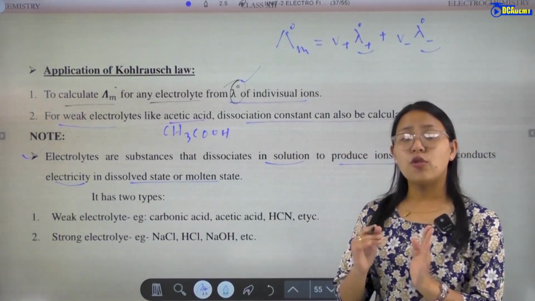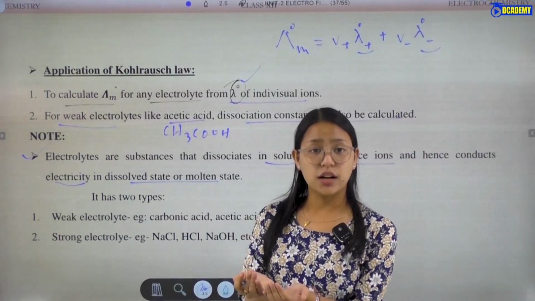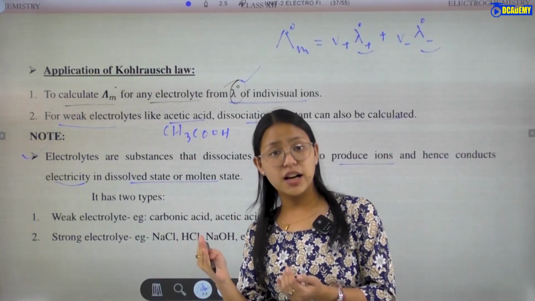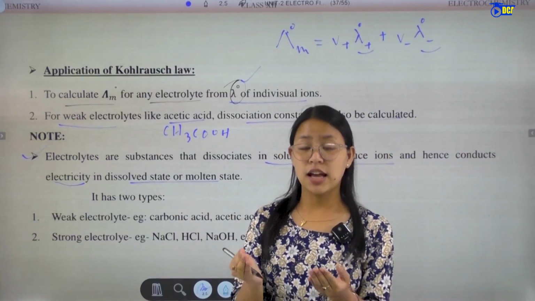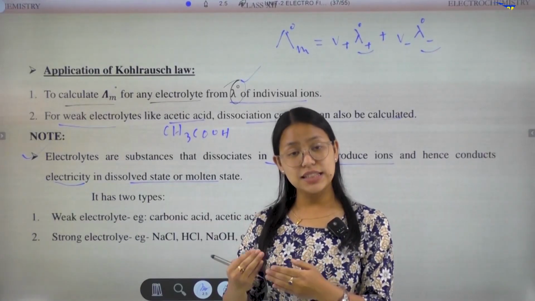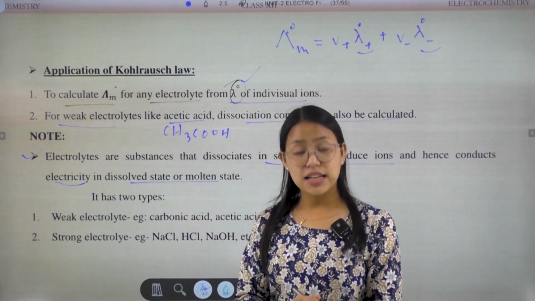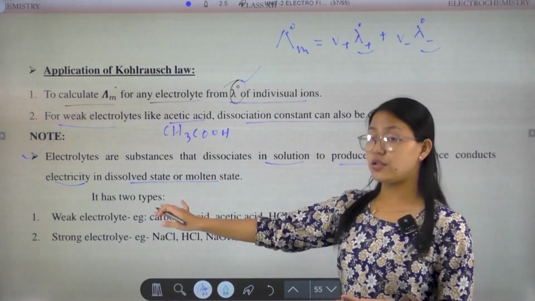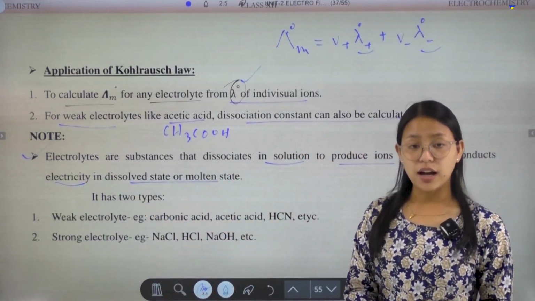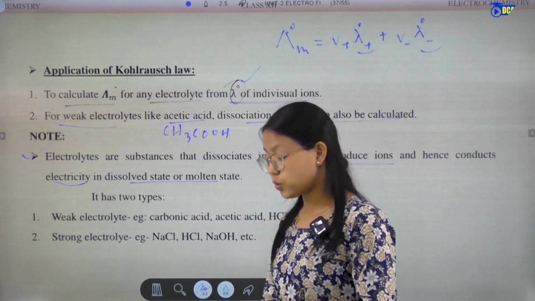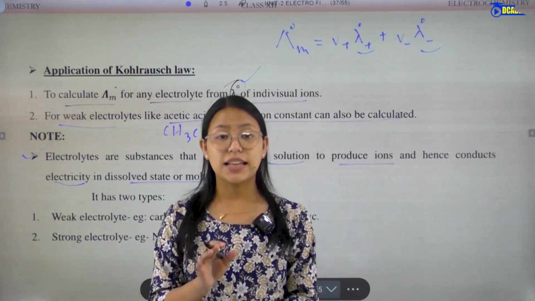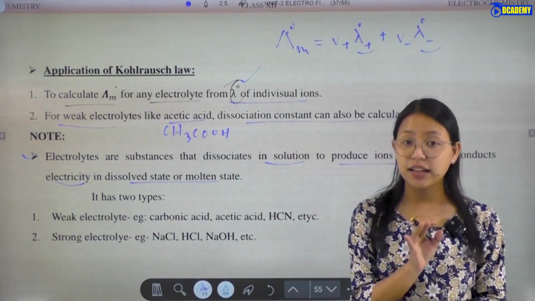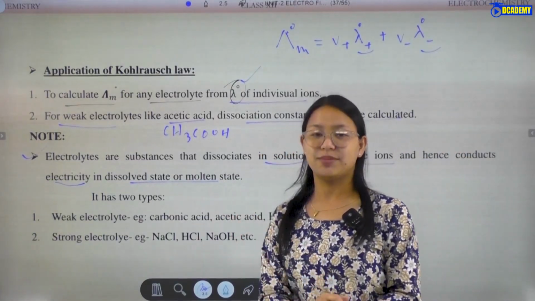That means for every type of solution which produces ions, that may be the positive ion and the negative ion, it will be able to conduct electricity in the molten state or in the aqueous or dissolved state. They are conductors, electrolytic conductors.